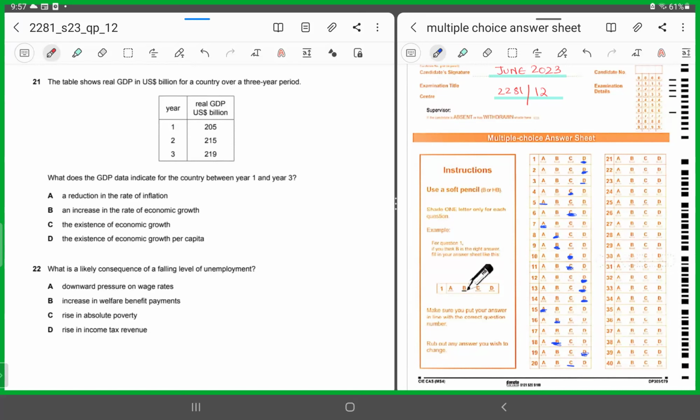Now, they're saying, what does the GDP data indicate for the country between year 1 and year 3? Now, if you look at year 1 and year 2, the real GDP has risen by $10 billion. And the difference between year 2 and year 3, the real GDP has increased, but now it has increased by $4 billion. Right?